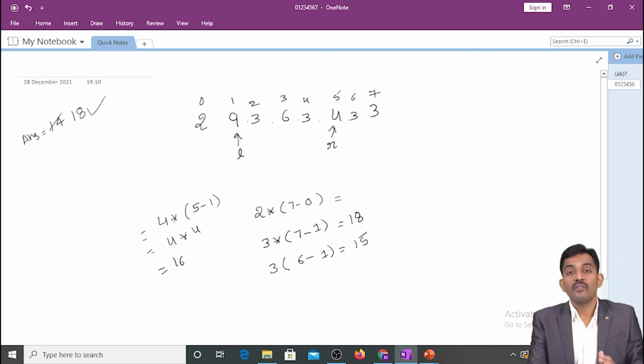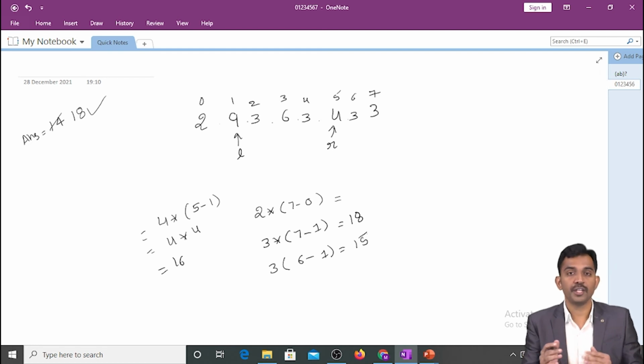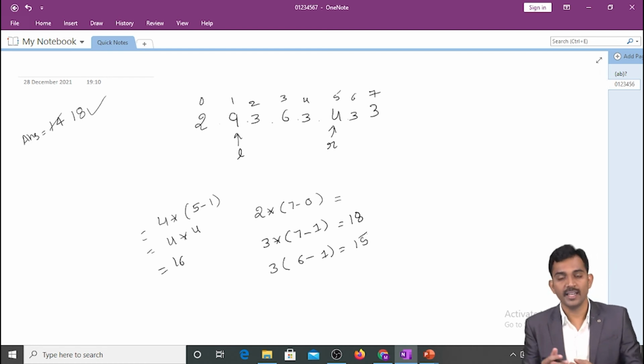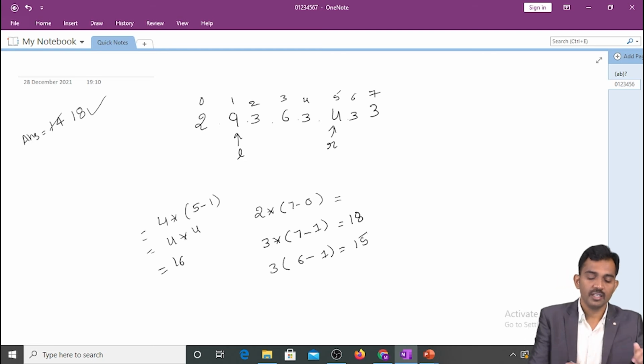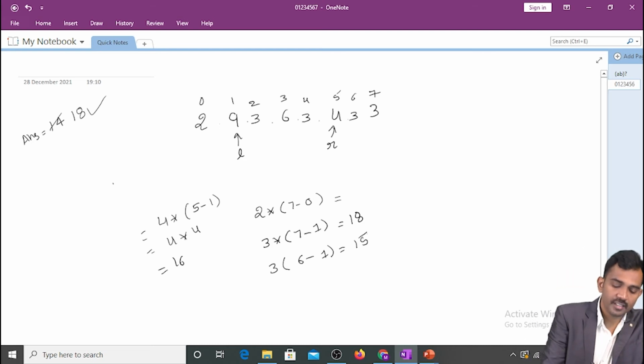Like that, wherever you get the smallest value, that particular pointer you need to increment or decrement. If it is the left pointer, you should increase. If it is the right pointer, you should decrease. Got it?